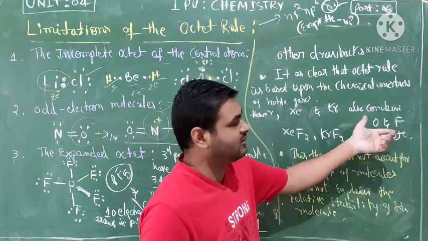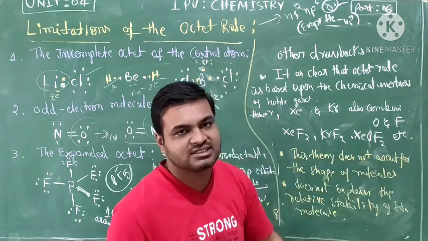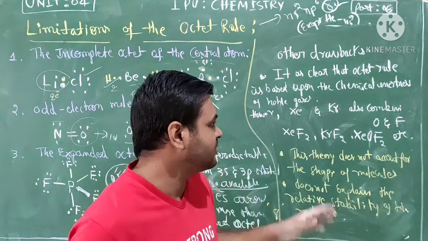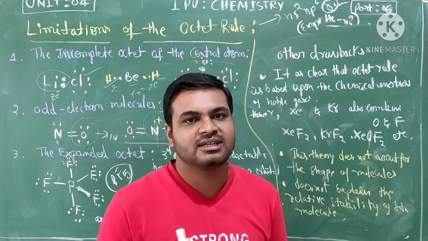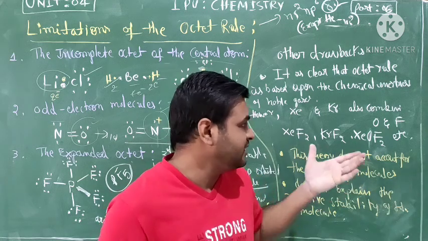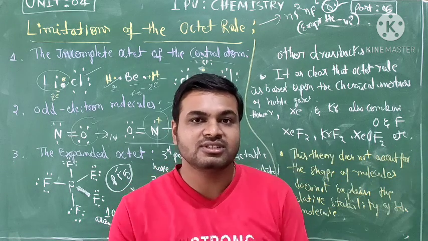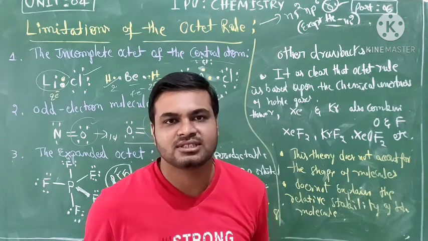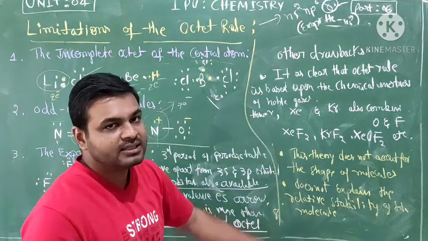These three and many more examples show xenon and krypton combined with oxygen and fluorine atoms. Noble gases like xenon and krypton should not share with anything, but as an exception they join with oxygen and fluorine atoms and give some molecules. Okay, so that is one of the drawbacks.